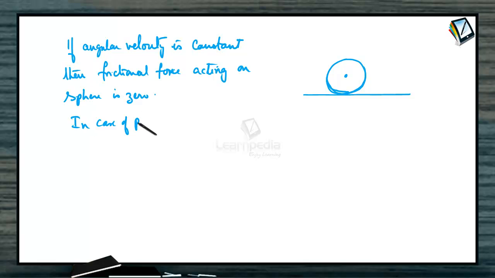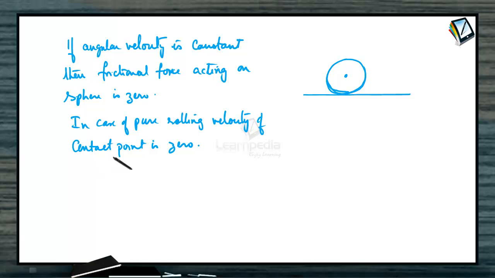In case of pure rolling, velocity of contact point is always zero. But saying that since velocity of contact point is zero, frictional force acting on the sphere is zero, this is wrong. Since angular velocity is constant, it is not accelerating, so there is no angular acceleration. Therefore, there is no external torque required to increase its linear velocity. Therefore, the frictional force acting on the sphere will be zero.